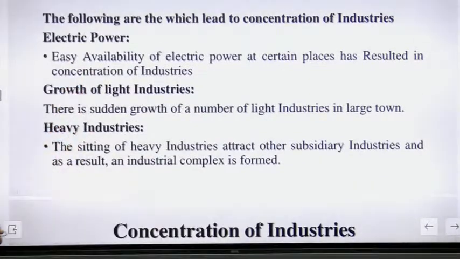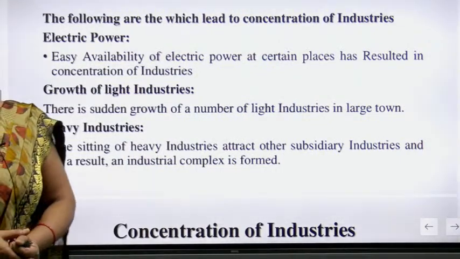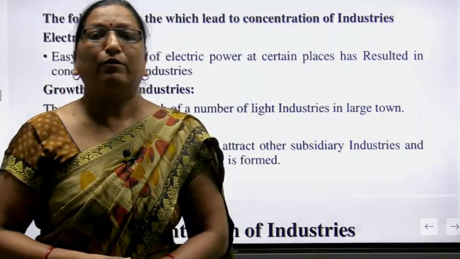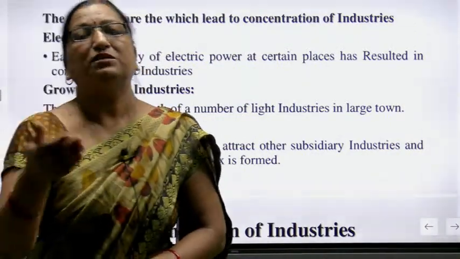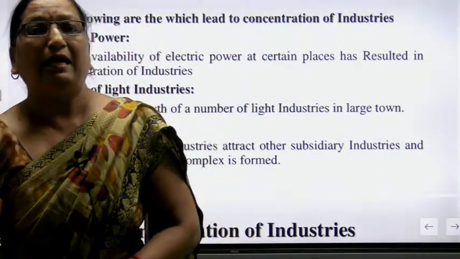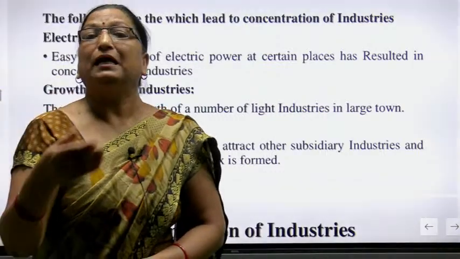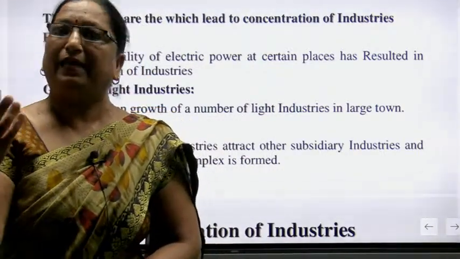If we are talking about electric power, easy availability of electric power at certain places has resulted in the concentration of the industries. If electric power is on a regular basis, then what will happen? Our concentration will not break. We can't complain again and again that work is not happening in our industry.